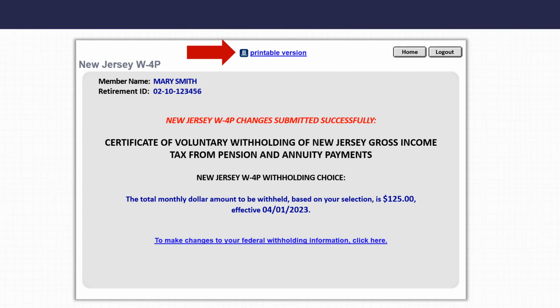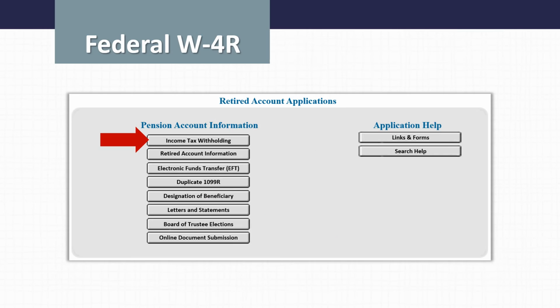You will be shown a confirmation page that contains a final summary of your selections. A link to a printable version is on the page. Please print a copy of the final information for your records. There is also a link to go to the Federal Form W-4P if you wish to make changes to your federal income tax withholding. Otherwise, click the Home button at the top of the page to exit the application and return to the Retired MBOS homepage.